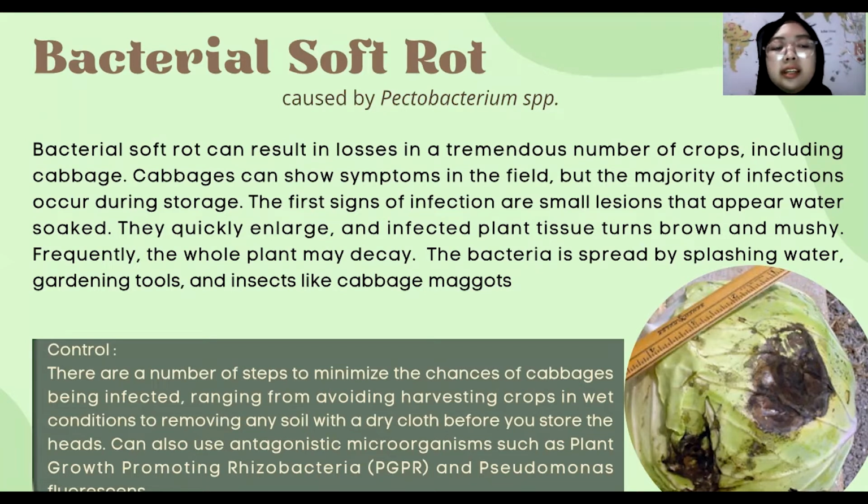Okay, for the control, there are a number of steps to minimize the chance of cabbage being infected, ranging from avoiding harvesting crops in wet conditions to removing any soil with a dry cloth before you store the head. You can also use antagonistic microorganisms such as plant growth promoting rhizobacteria, or PGPR, and Pseudomonas fluorescens.